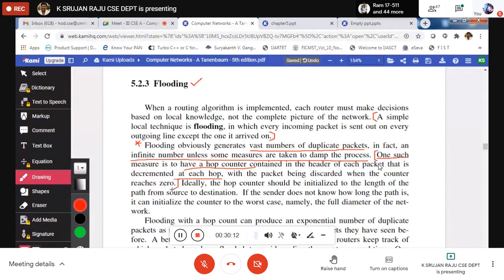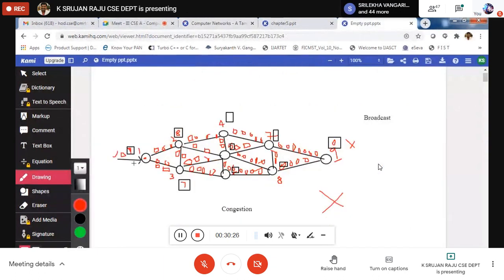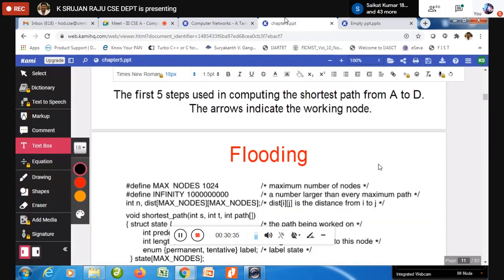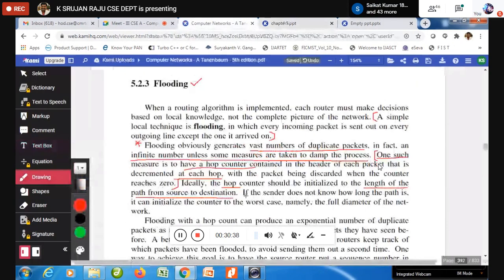Ideally, the hop counter is initialized to the length of the path from source to destination, so you take the total, 9, based on that. But what if we do not know the source to destination path, or whether it covers all the nodes? How do we handle that?